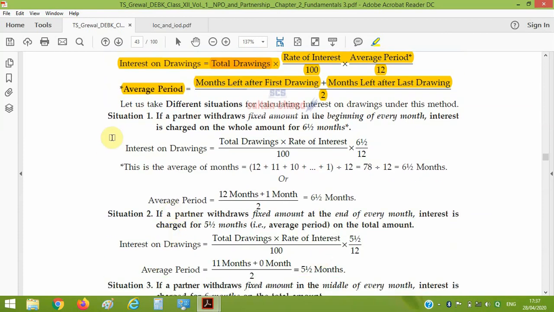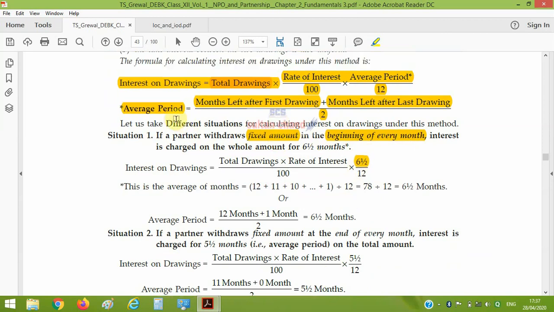Suppose a partner withdraws a fixed amount at the beginning of every month. The formula will be total drawing into R by 100 into average period divided by 12. In this case, how does it come to 6.5? As per the average period, months left after first drawing, he is drawing at the beginning of every month.